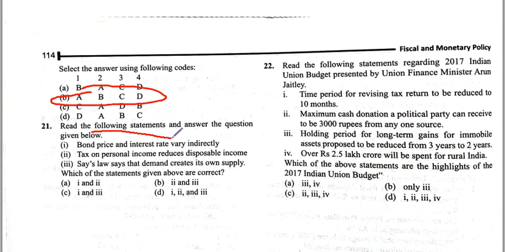Read the following statements. The answers given are correct or not. Okay. Bond price and interest rate vary inversely. Yes. Tax on personal income reduces disposable income. Yes. Say's law says that demand creates its own supply. This statement is incorrect. Asking all the correct statements, 1 and 2 are correct statements. Answer is A.